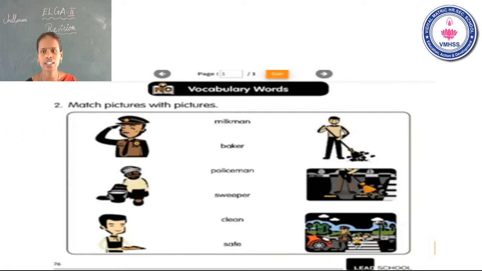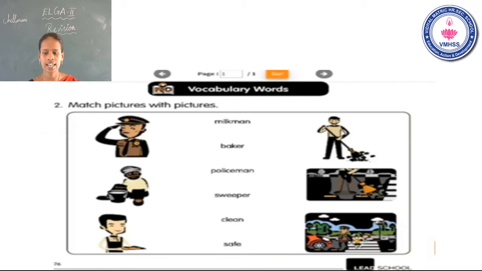Match words with pictures. Match the words with the correct picture. The pictures and words are given. You can match the words with the correct picture. Is that clear? Now I will read the words, students. Listen carefully. Milkman, baker, policeman. Next one, sweeper. Next one, clean. Last one is safe. Okay.